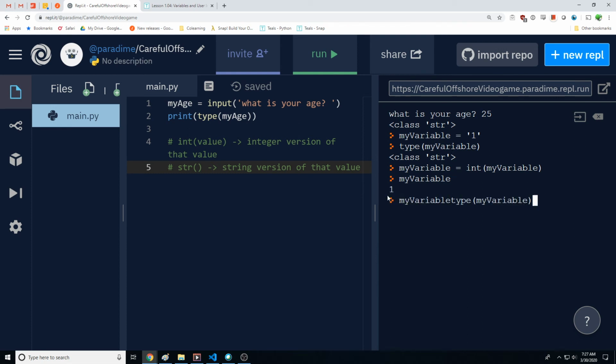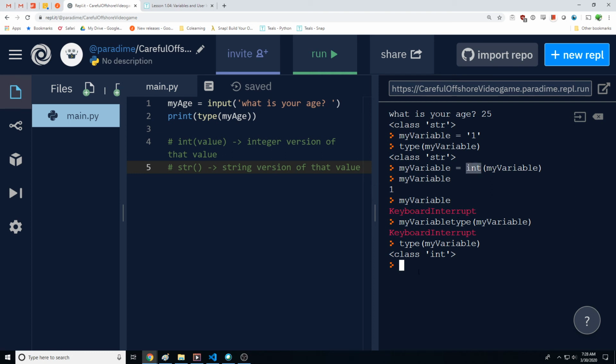So if I go ahead and ask about the type here, I get integer. So I've just converted my variable to an int.